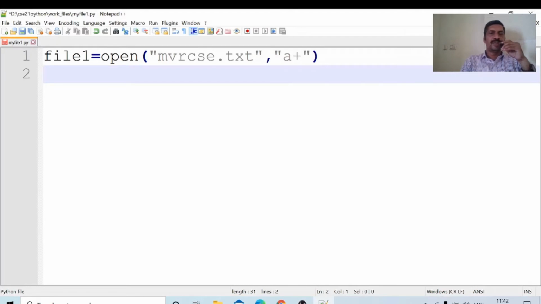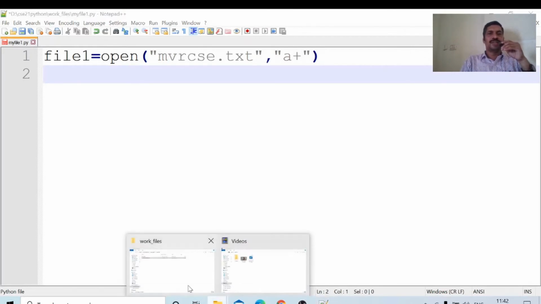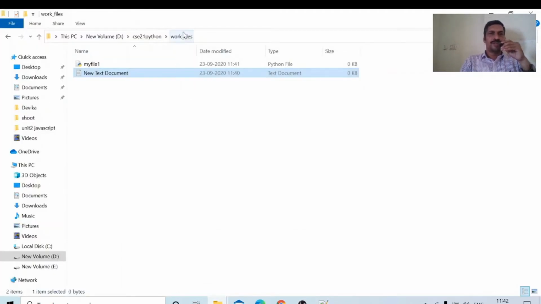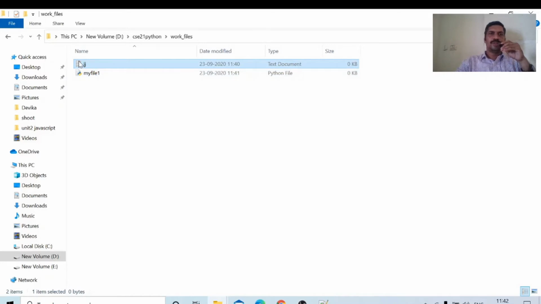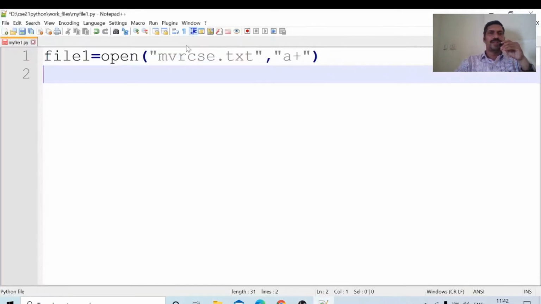In which folder? In the current folder only. In the work files folder only, one file will be created. Okay, I am deleting this one. In this folder, only one file will be created. The name of the file is mvrcsc.txt, in append A plus mode.